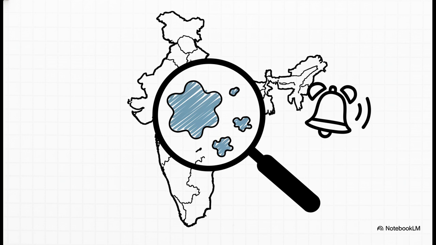A super easy memory trick for the exam, just think of the West Coast regions with Portuguese influence, Goa, Daman, Diu, Dadra, and Nagar Haveli. So if the question says Mr. A, resident of Delhi, you just ignore this rule. But Mr. A, resident of Goa, boom, Section 10 is in play.